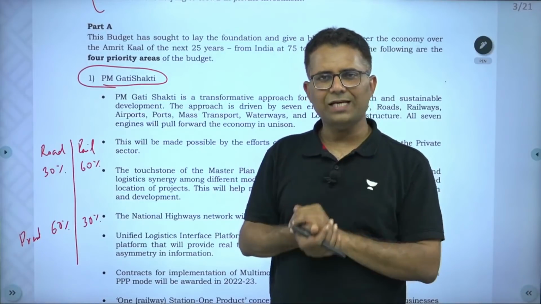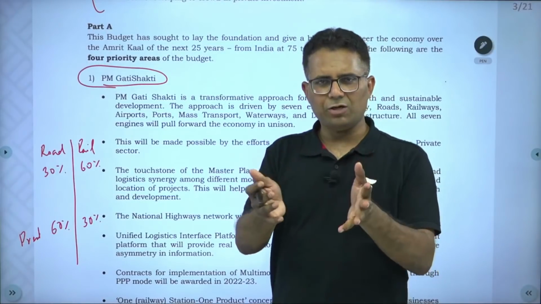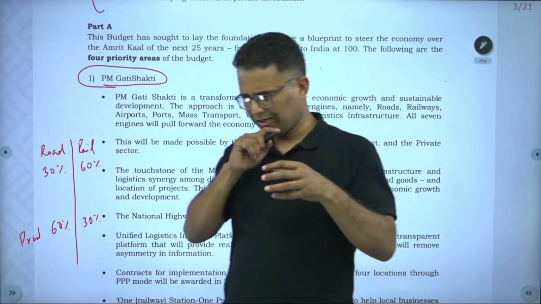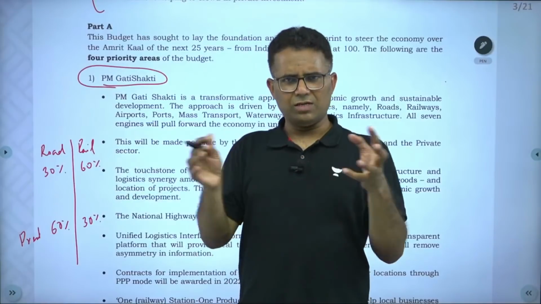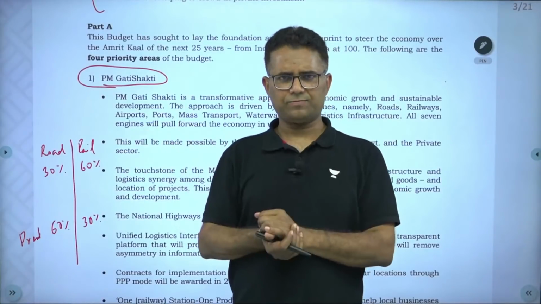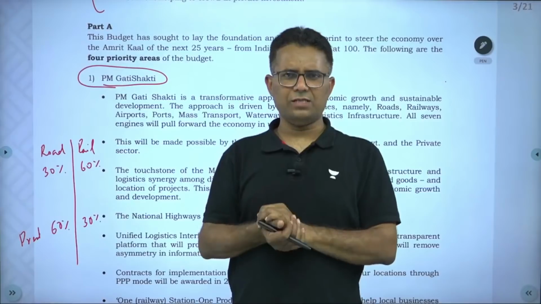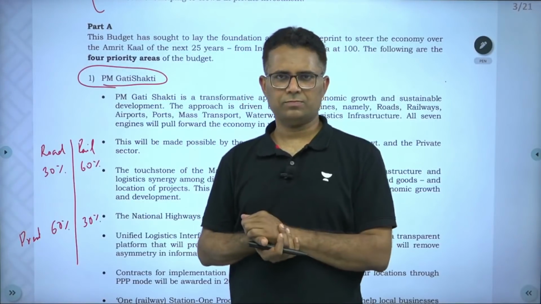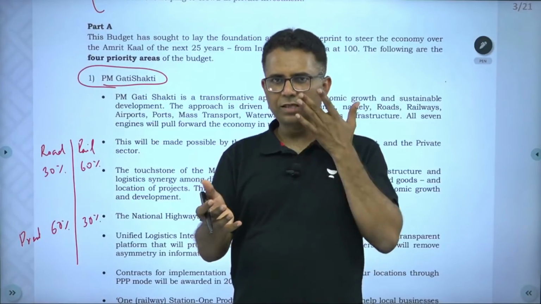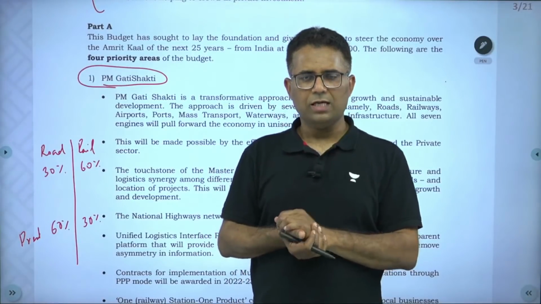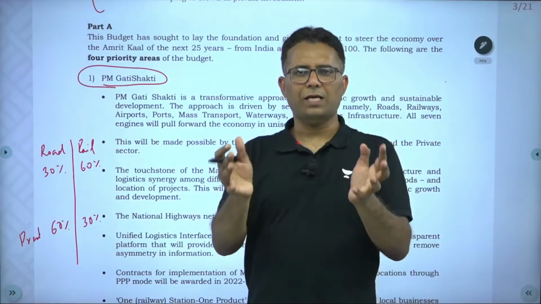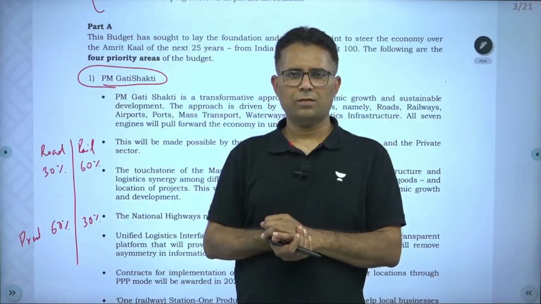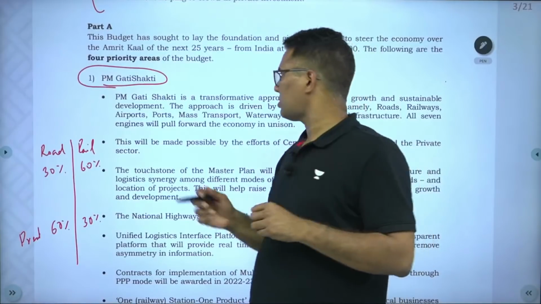So now we have realized that planned development across several infrastructure ministries, and multimodal connectivity, multimodal parks, multimodal terminals, are much more required to improve the efficiency of the economy. To make logistics efficient and reduce logistics cost, there must be coordinated planning among different departments and ministries. That's why there is a lot of focus on PM Gati Shakti.